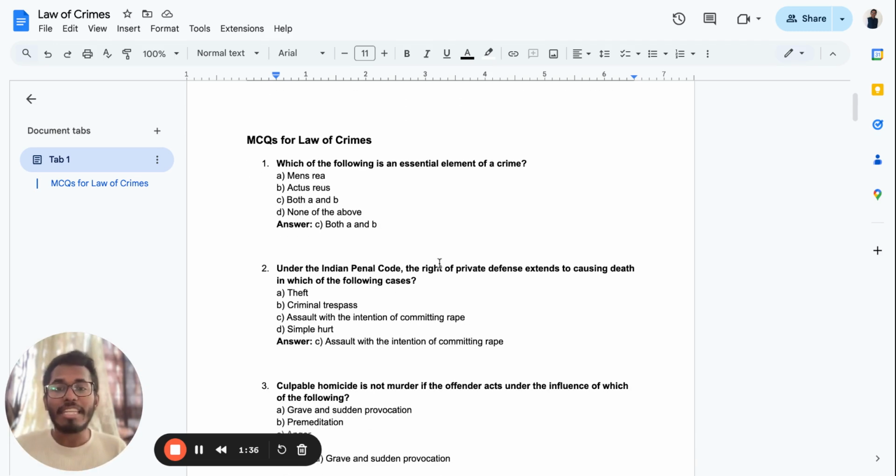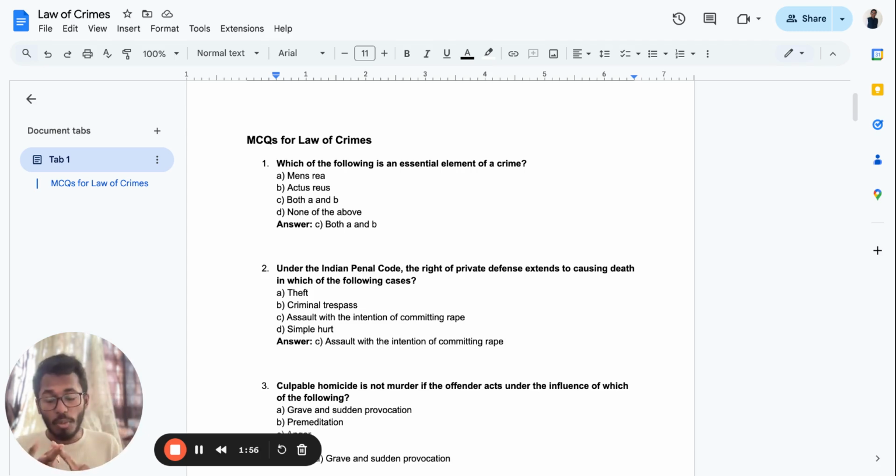Under the Indian Penal Code, the right of private defense extends to causing death in which of the following cases? Options: theft, criminal trespass, assault with the intention of committing rape, simple hurt. The option you need to choose here is rape, so you can apply the private defense.